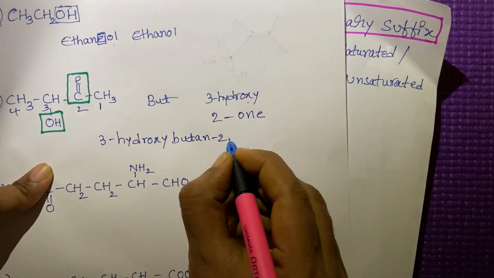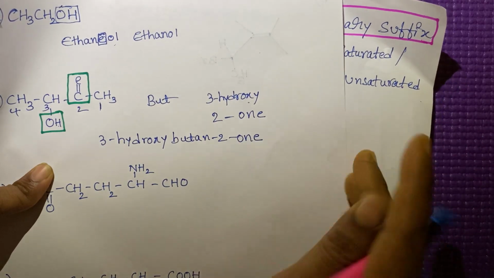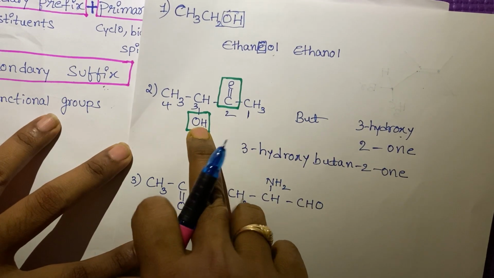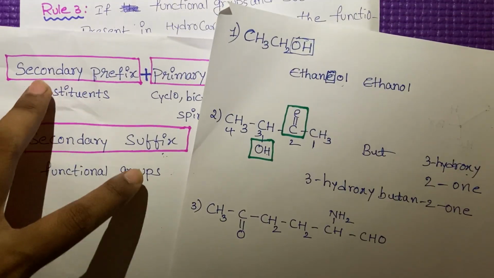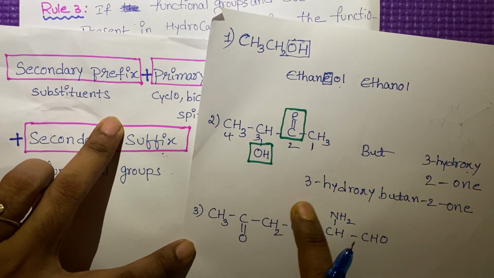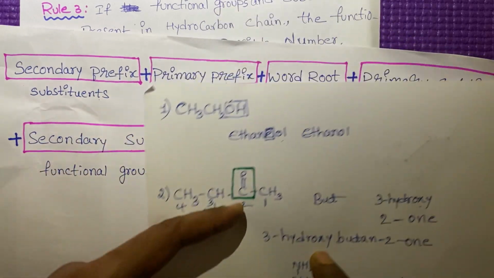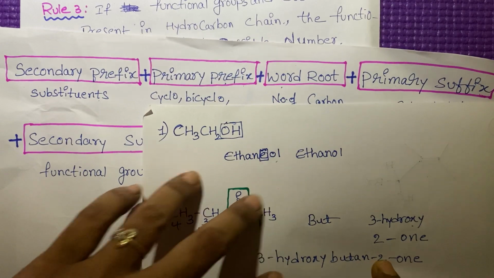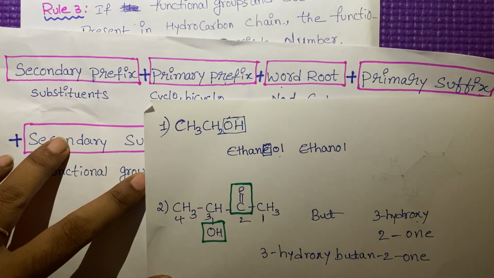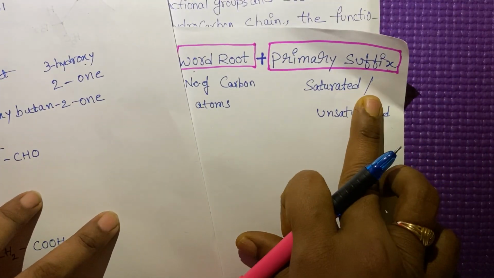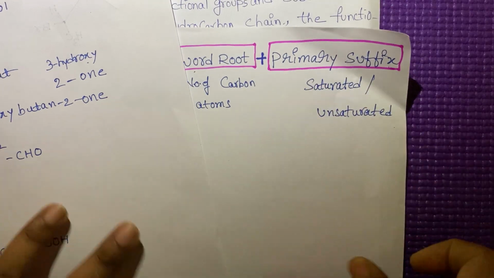Butane, 2-one means... 3-hydroxy. This is a substituent. Substituent means secondary prefix. Secondary prefix we are using here. Secondary prefix and root word butane, and -one means this is the functional group. Secondary suffix. Here we are not using primary suffix, right? We are not using primary suffix.